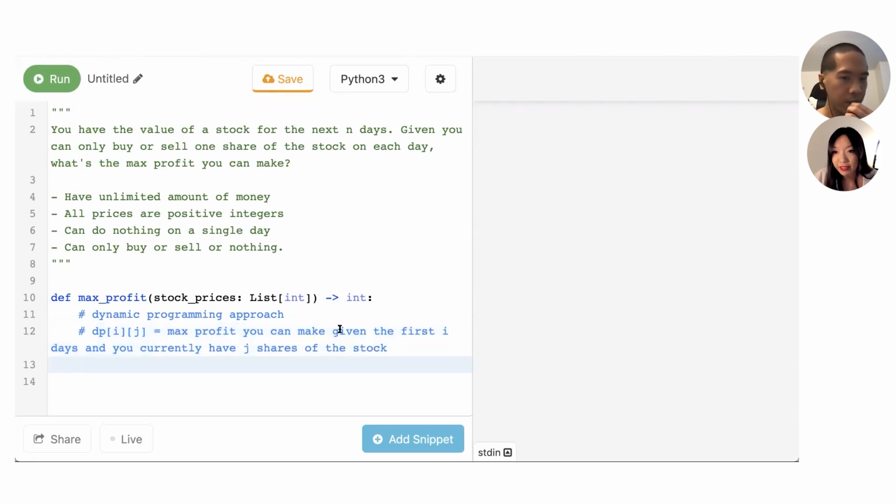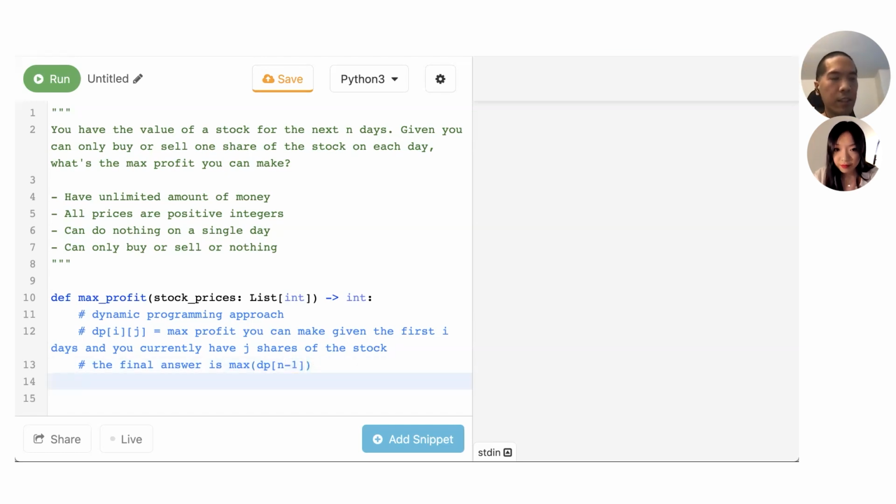So that implies that you're going to reuse past results somehow. How do you plan on doing that here? The first step is defining the state. Do you have to sell all your shares after N days, or can you have leftover shares? You can have leftover shares. Okay, so the final answer is the max of DP of n minus 1, which is the maximum profit I can make on the n minus 1th day, over all the numbers of shares I can have.